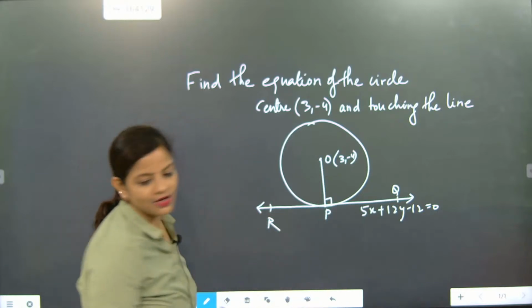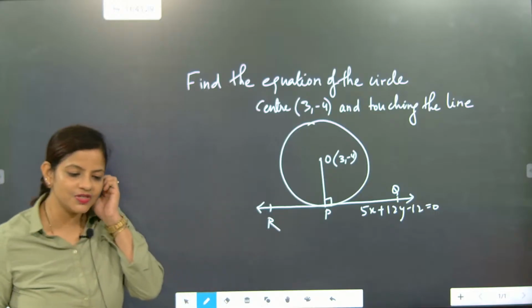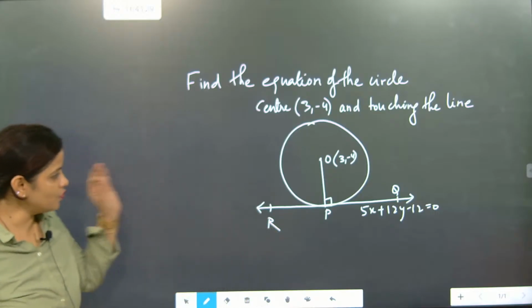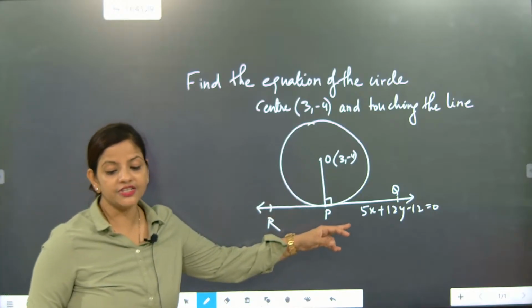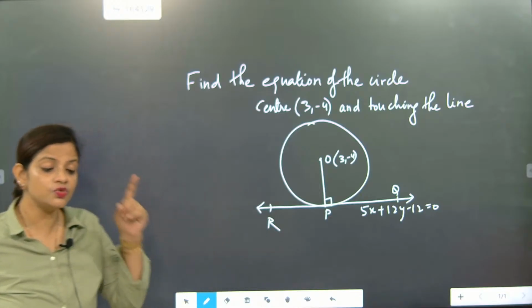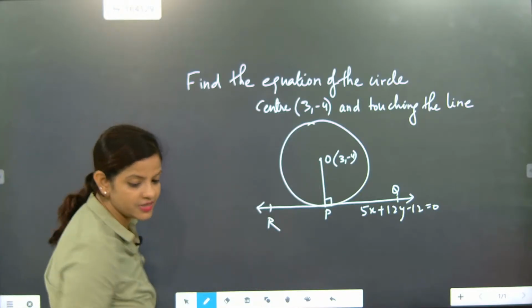So now how to solve this question? If you have basic knowledge, nobody can touch you. Here the most important thing is radius and tangent are perpendicular to each other. This we have studied in class 10th in circle chapter.